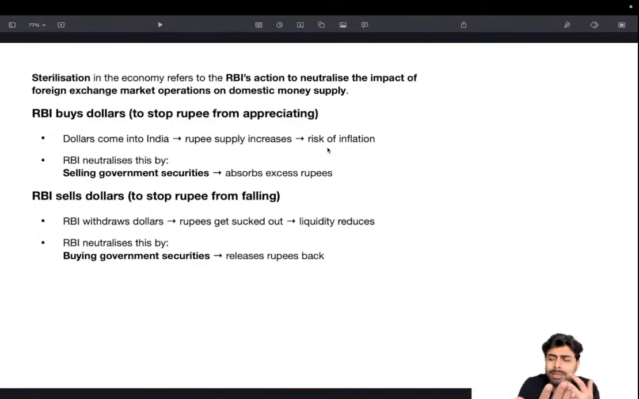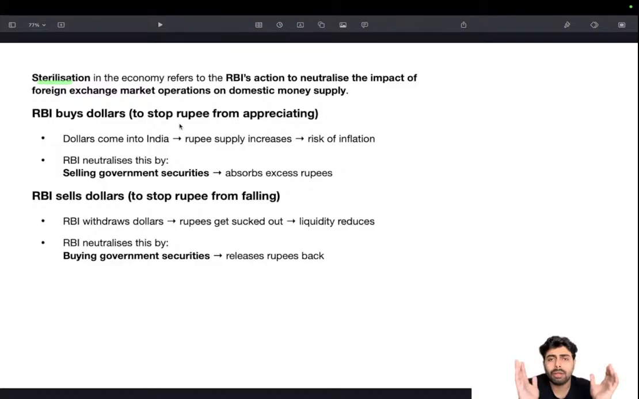Just like we said, it sells government securities. Selling government securities absorbs liquidity. Last day also we said, selling government securities means RBI is absorbing liquidity from the market, and buying government securities means RBI is taking the government securities and giving the bondholders the money, meaning pumping money. So by buying and selling of dollars, the rupee supply increases and decreases. If it increases, RBI sells government securities. If rupee supply decreases in the market, RBI buys government securities. These are the kind of actions RBI takes in order to sterilize the economy.